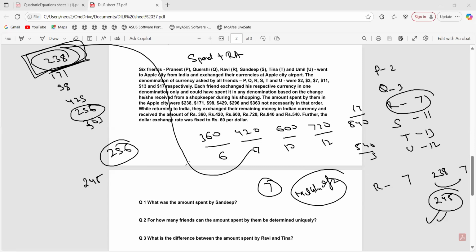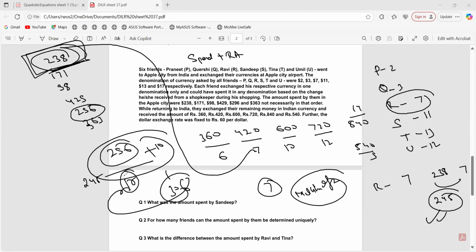It is divisible by 17, no? Plus if you add 10 to it, you will be getting 306. That is also divisible by 17, no, bro? Clear? What went wrong with you guys?